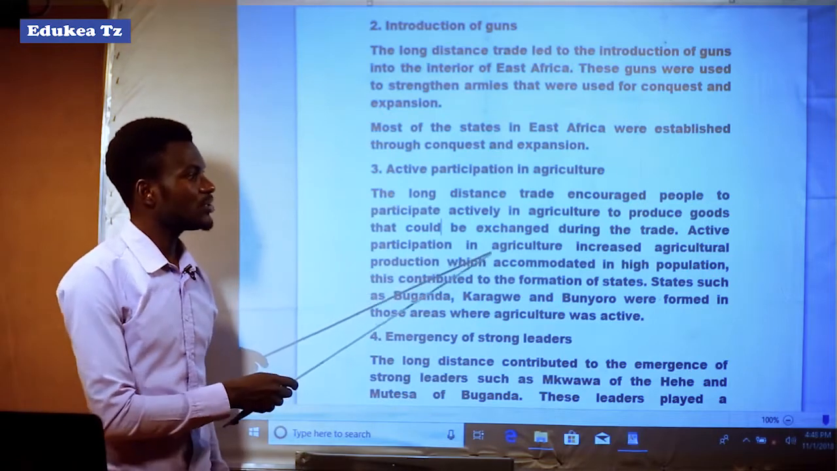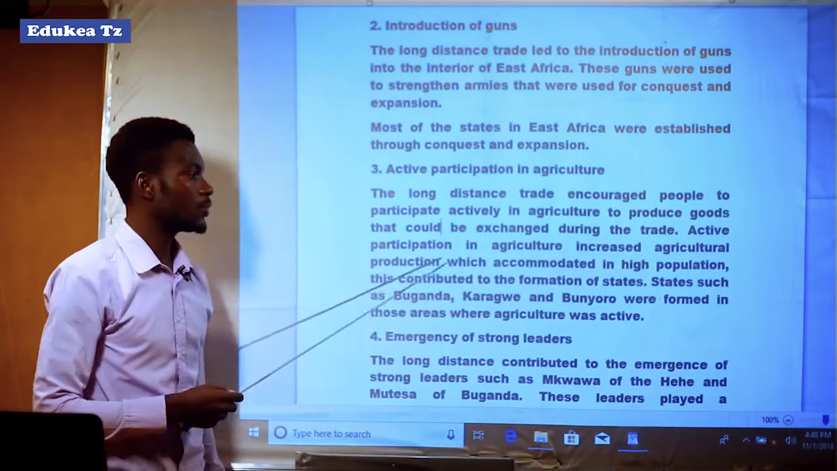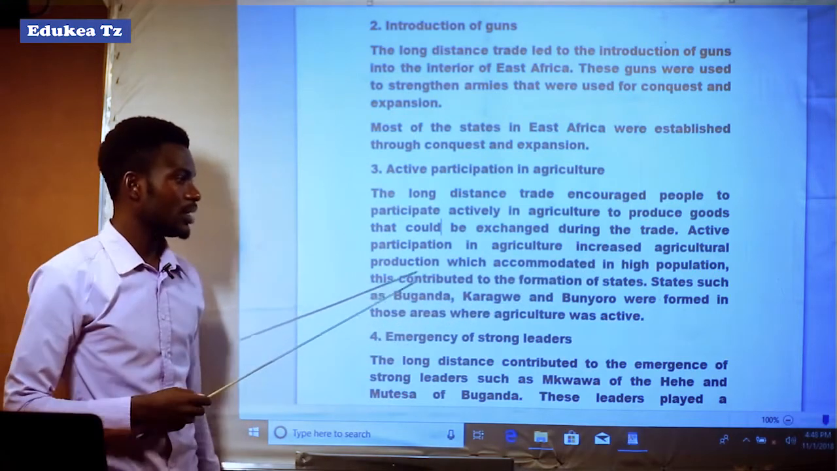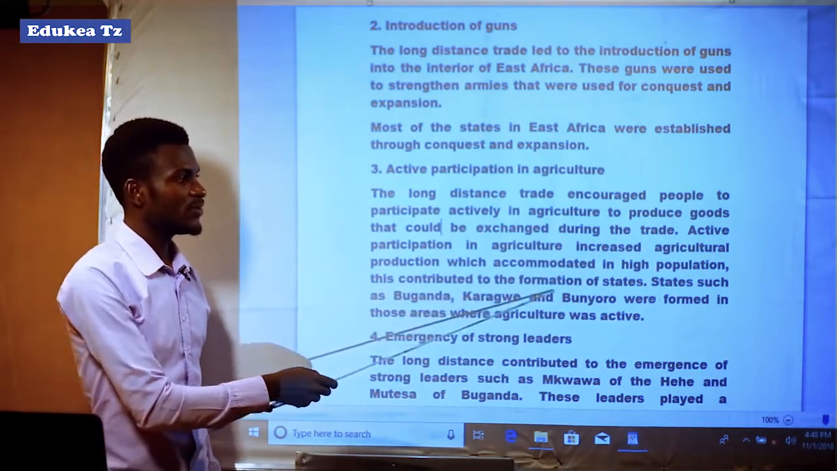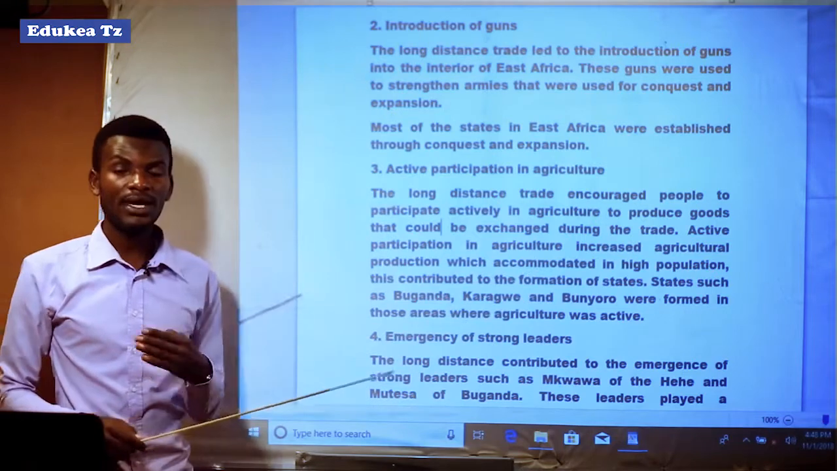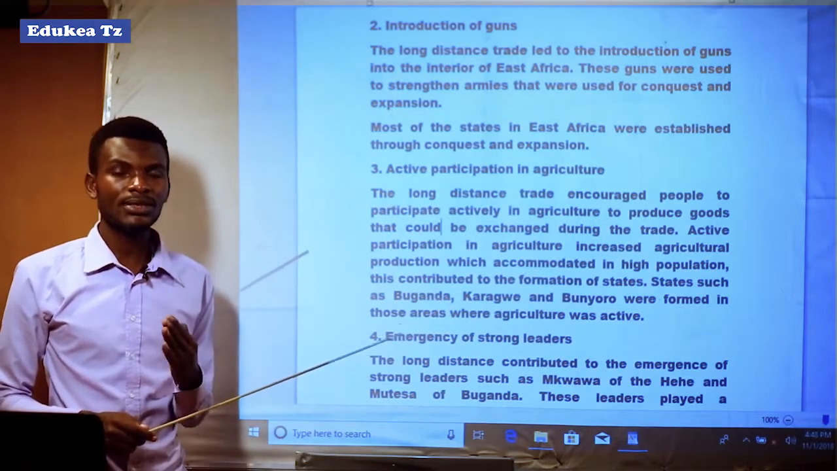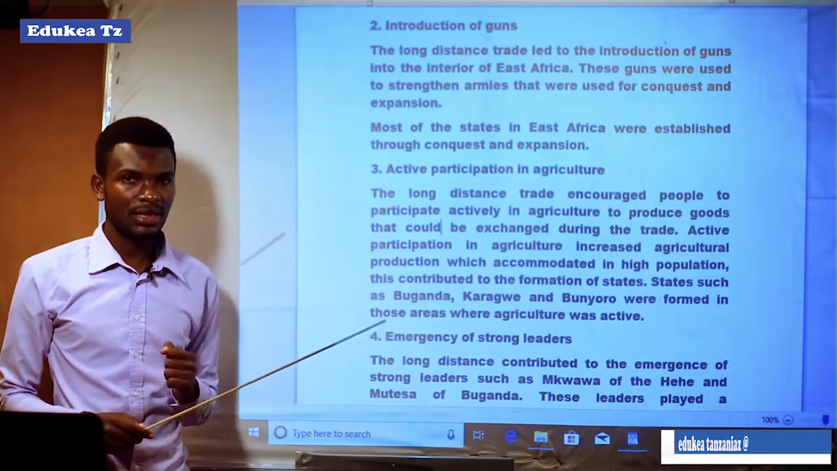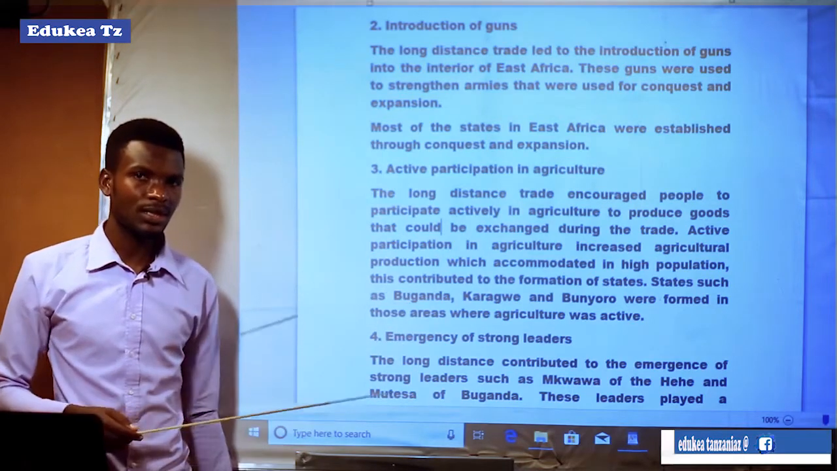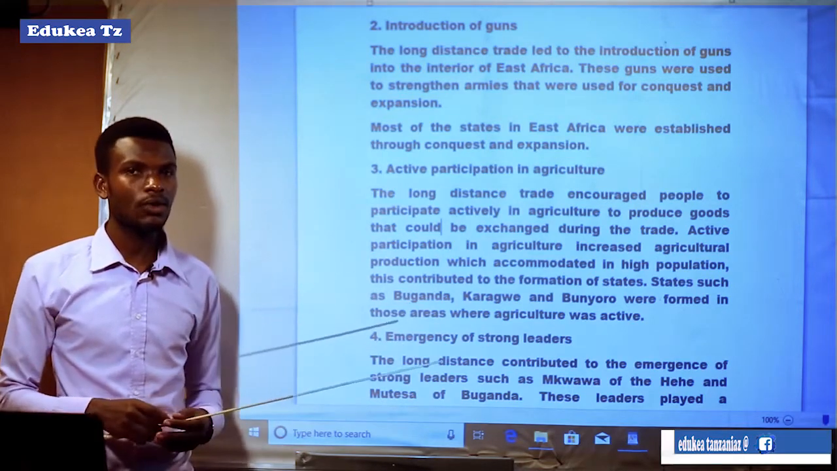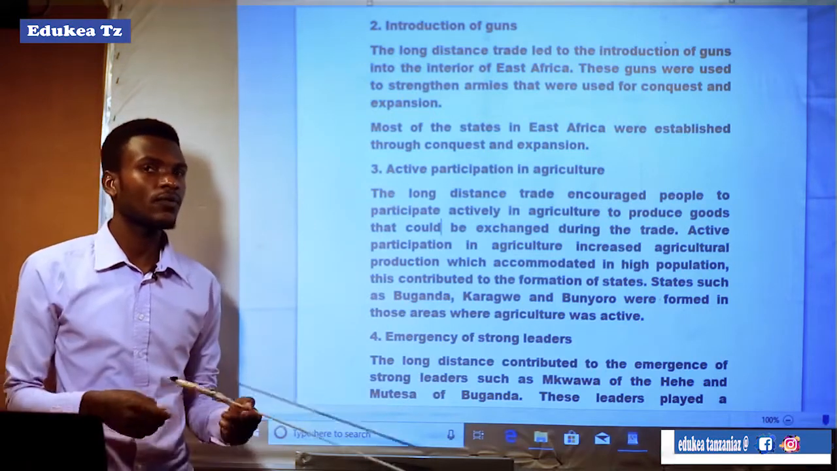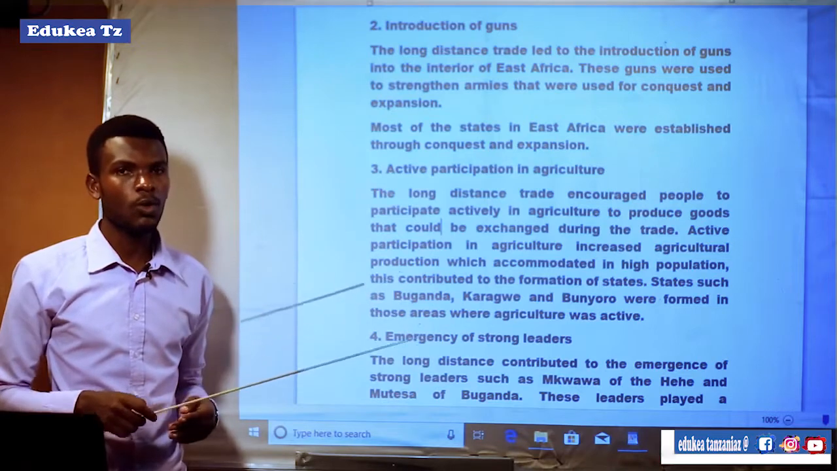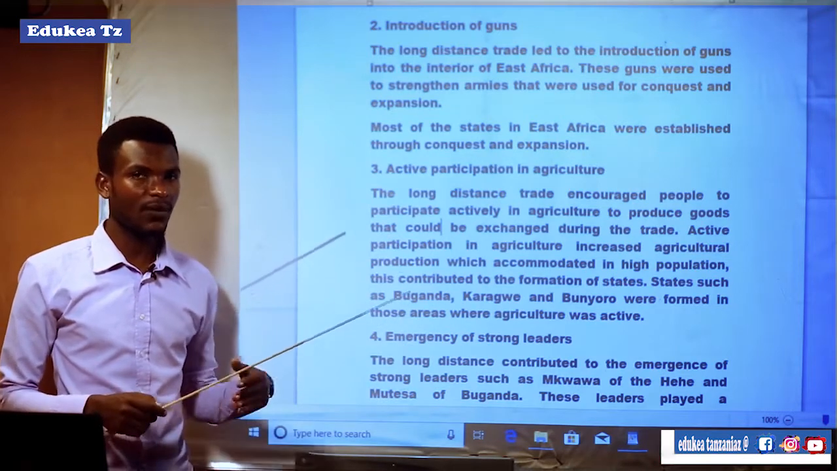Active participation in agriculture increased the agricultural production, which resulted in a high population. This contributed to the formation of states. It means that if the agricultural production was increased, it led to the increase of population. And if the population increased, that was the main factor to form the state, because the state or kingdom wanted to have a large number of people.